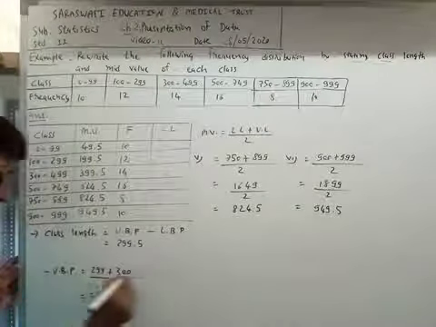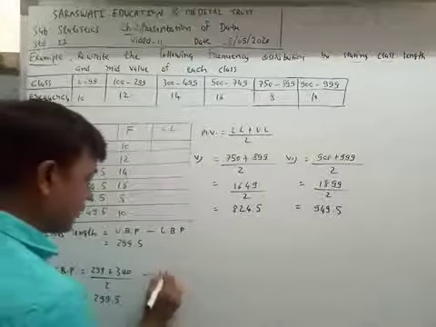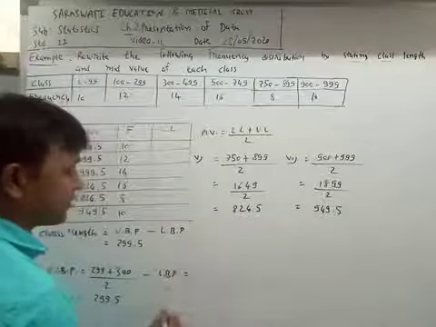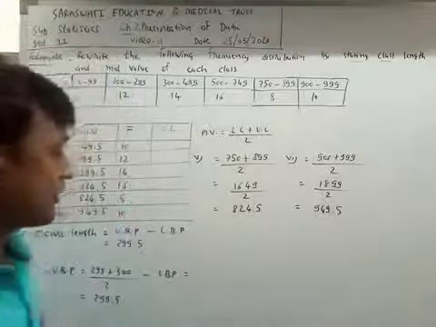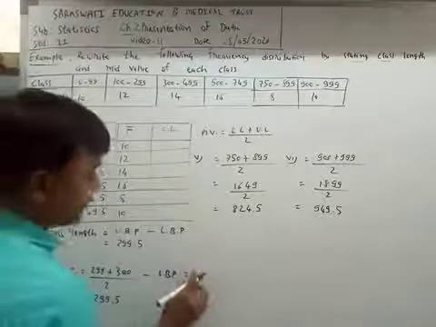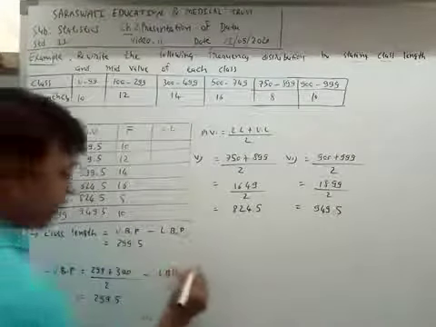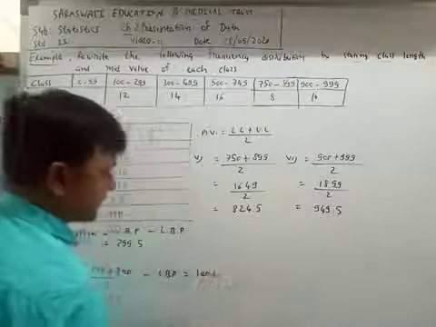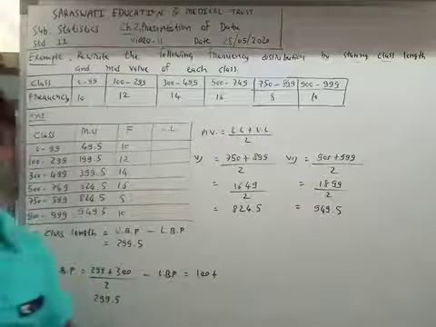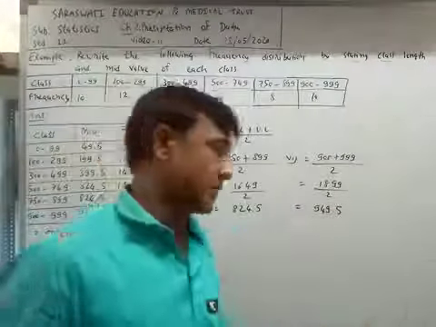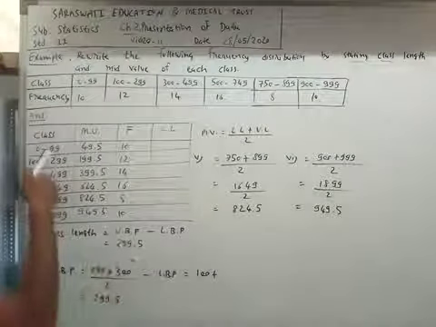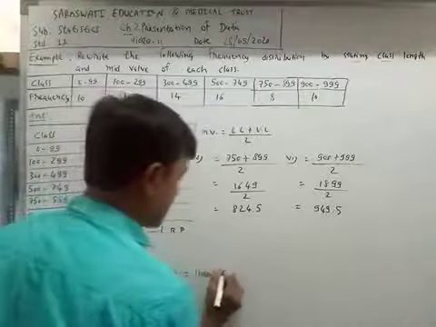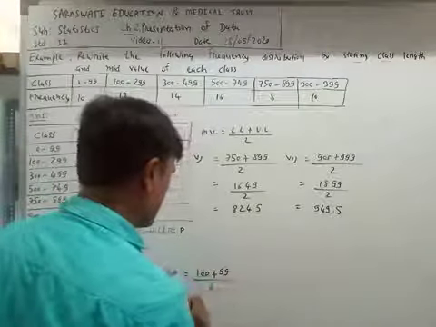Now we find the lower boundary point of the second class. What is the formula of lower boundary point? Lower limit of this class is 100 plus upper limit of the previous class, which is 99, divided by 2.